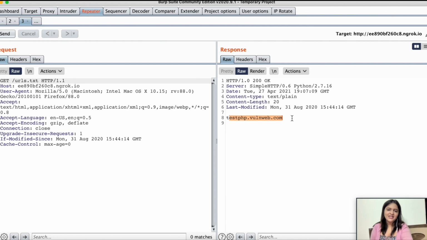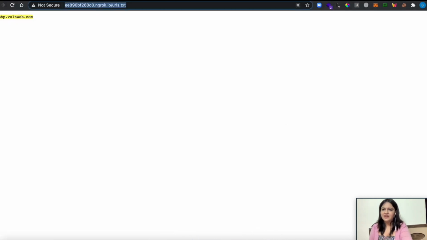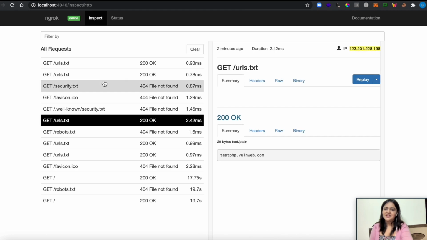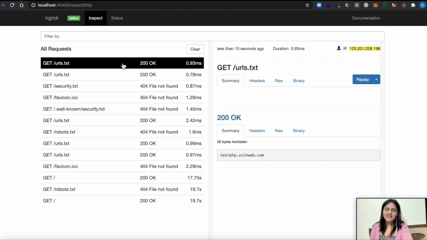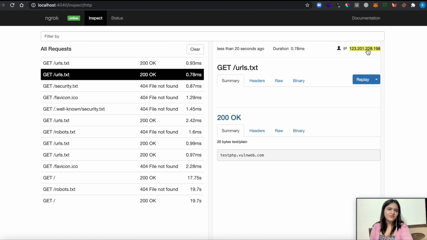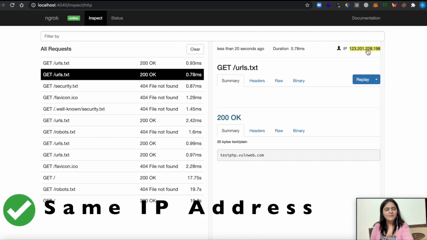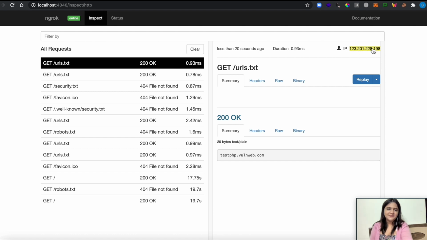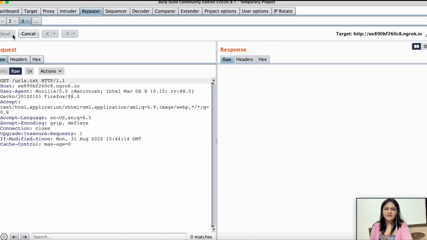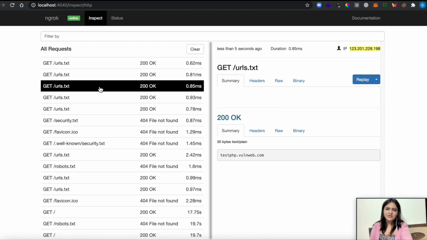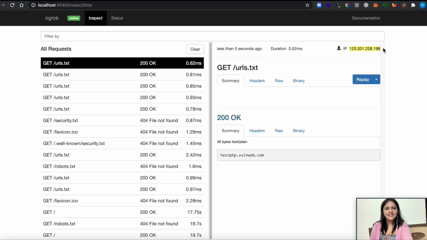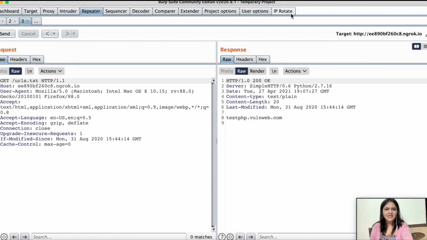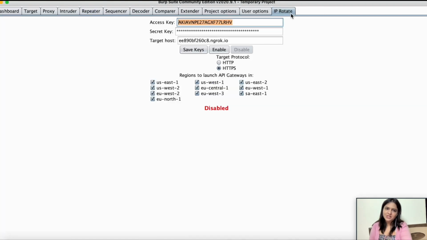So here you can see that yes, I am getting test.php.volanweb.com, which is there over here. You can see that I am getting 200 OKs again from the same IP which I have been using for a long time, that is my device IP. Again I am sending it multiple times, 1, 2, 3, and you see that yes, I am getting 3 requests with the same IP, and the status was also 200 OK.